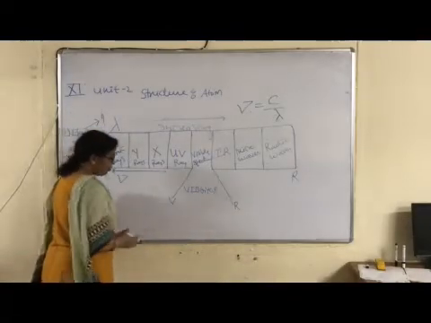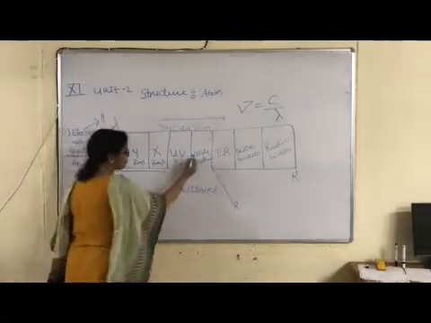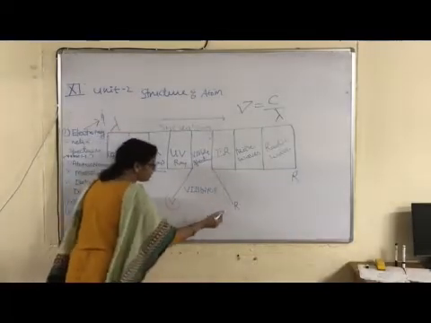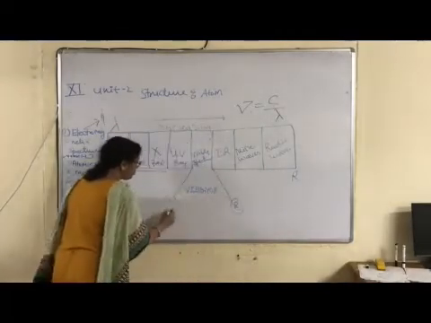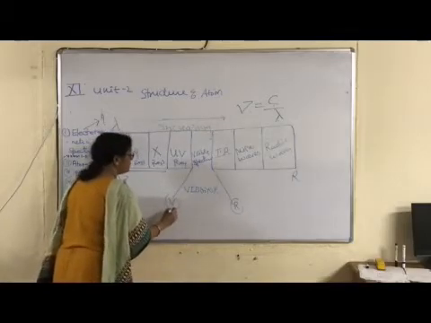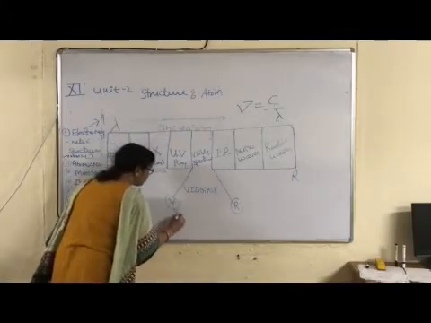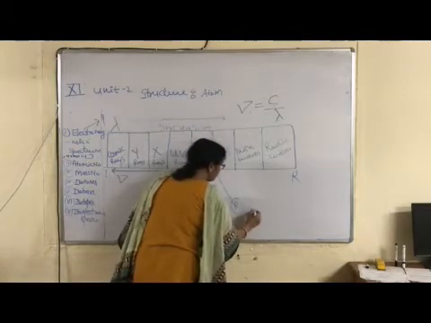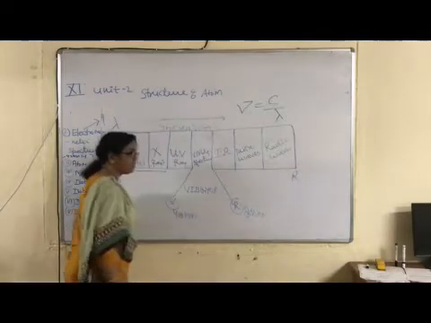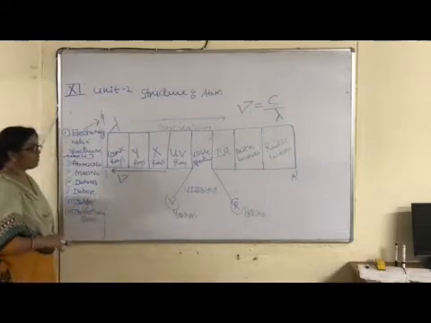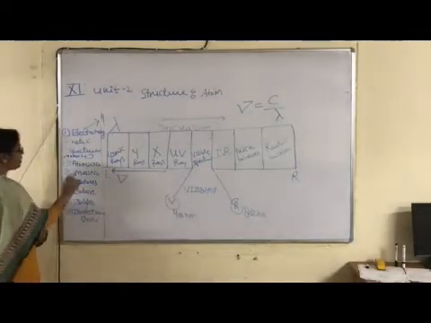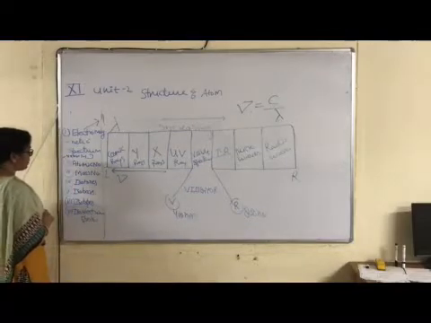And the leftmost color of the visible part of the electromagnetic spectrum is violet, and rightmost is red. What is its wavelength in terms of nanometer? It is 400 nanometer, and this one is 800 nanometer. Clear? So this systematic arrangement of different electromagnetic waves is known as the electromagnetic spectrum.